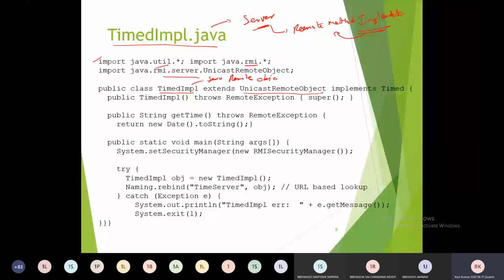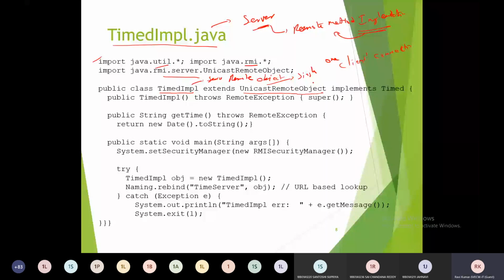Unicast is nothing but single. So our server accepts only one client's connection. Multiple connections cannot be accepted from this server because it is a unicast remote object. There is another kind of remote object also, but we won't discuss that here. We will discuss only the unicast remote object.